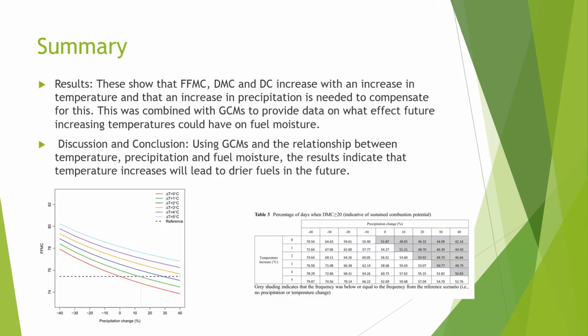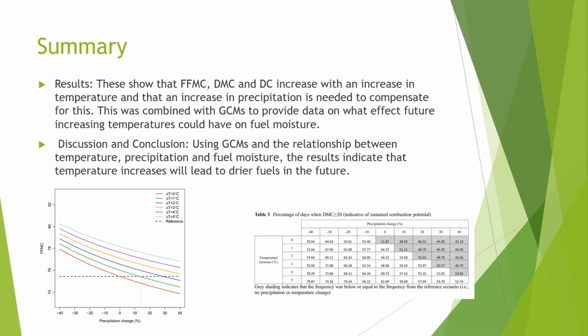temperature and climate. So the results of this article show that each of these fuel moisture codes increase with an increase in temperature, which basically means that they are drier. The fuel is going to be drier and therefore more combustible, and therefore an increase in precipitation is needed to compensate for this. So you can see at the bottom left, I'm looking at fine fuel moisture codes here.